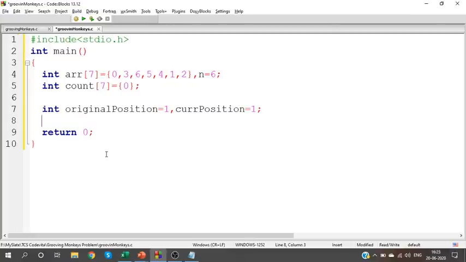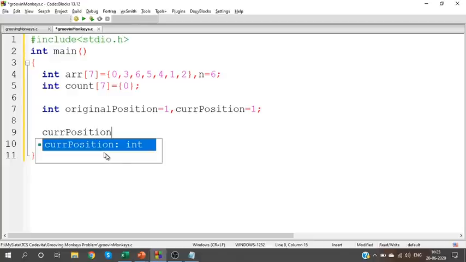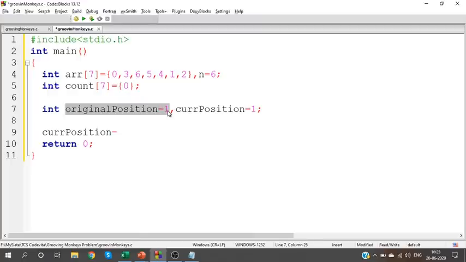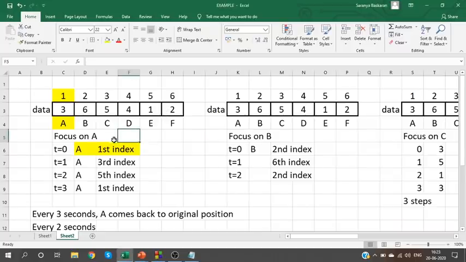Okay. Now, how can I calculate the next current position? Current position will be updated. Original position will be 1 itself, but its current location will change as first index, third index, fifth index, and it goes on, right? How will I know the next position? How can I move from 1 to 3 to 5? From 1, how will I move to 3? Array of 1. From 3, how to move to 5?